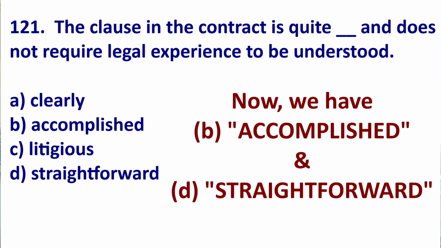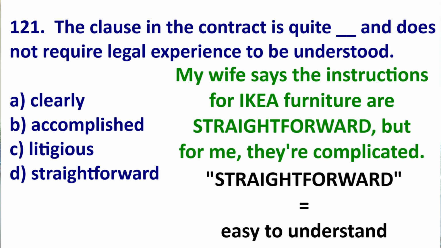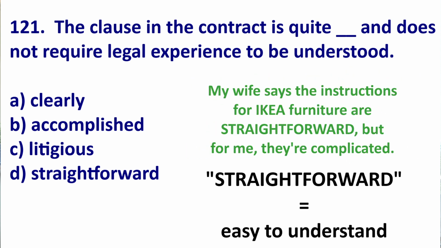So now we have accomplished and straightforward. Well, the answer is D, straightforward. Straightforward means direct, simple, easy to understand. An example, my wife says the directions for IKEA furniture are straightforward, but for me, they're very complicated.